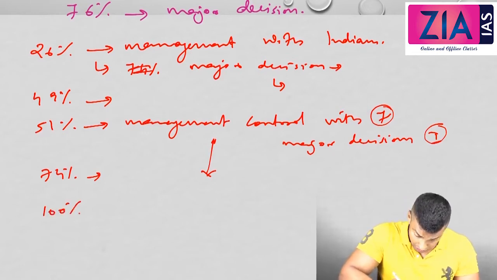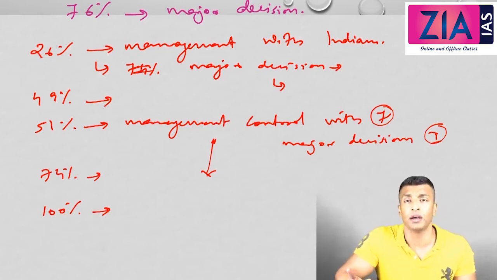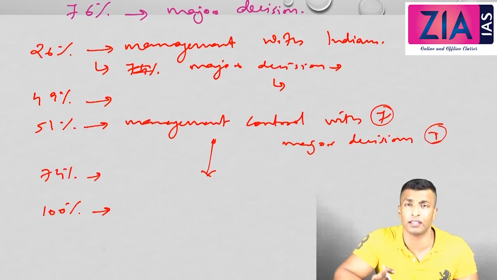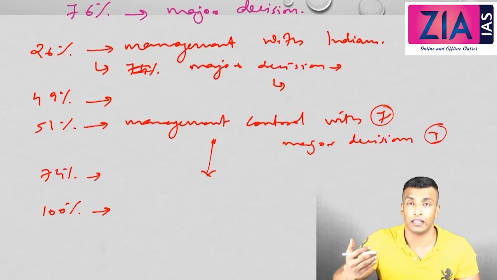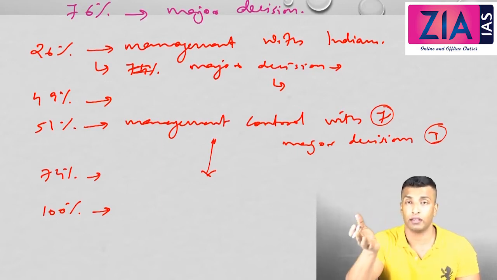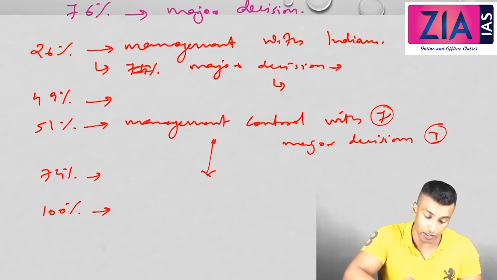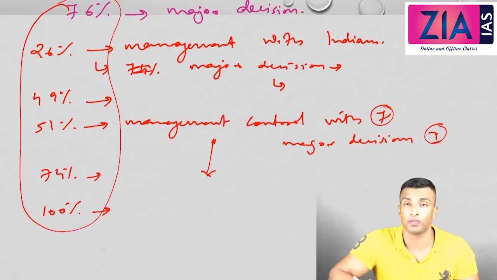Now if you are allowing 100%, then in this case complete control is with them. They have the management control and they have the power for taking all the major decisions, all the decisions in fact. So this is what you mean by different ceilings. Once you understood this, then there is no problem in understanding all those concepts related to different ceilings. Why this much ceiling is for a particular sector, why 51% or 49% is given, why this much in single brand retail, while 100% in some other case. All these things will be understood in a clear way if you understood this part. This is the most important part of this discussion.